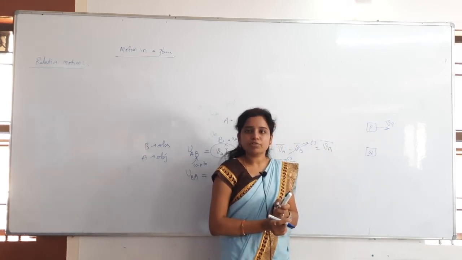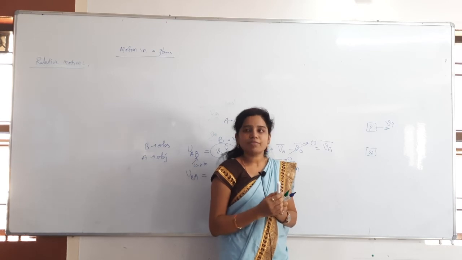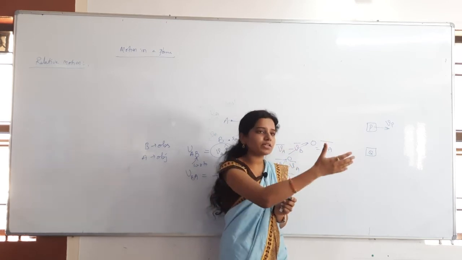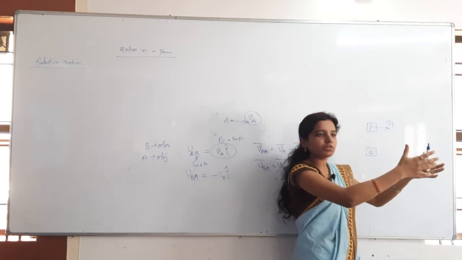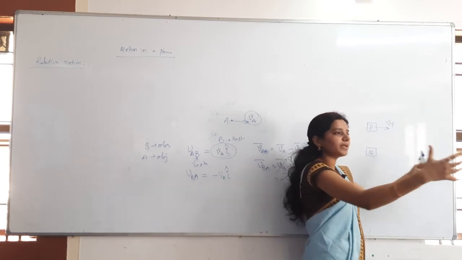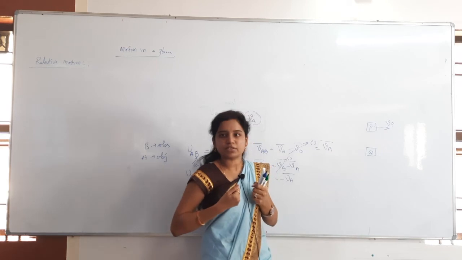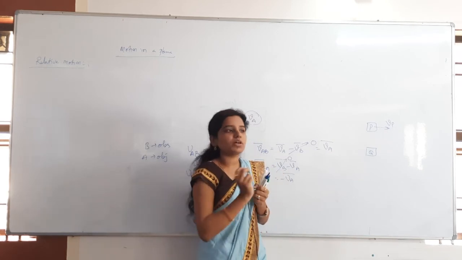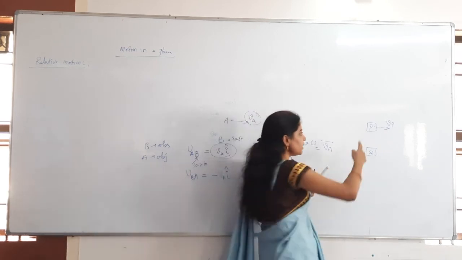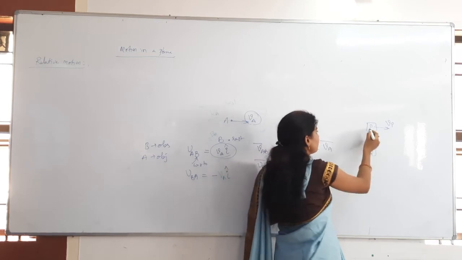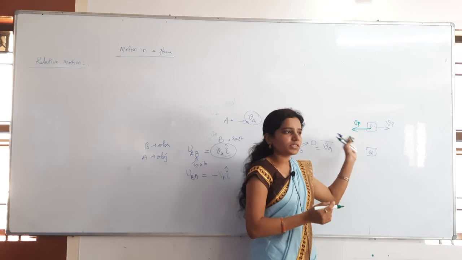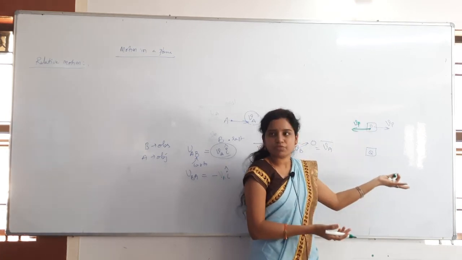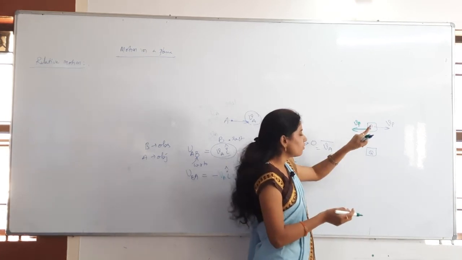So what do I have to do? I have to apply the same velocity in the backward direction. For example, some student is running in this direction and I want to stop him. Then what do I have to do? I have to apply the same velocity in the opposite direction, so that I can make him come to rest. So VP is there in the right side direction, and you apply VP on the left side. Both the velocities are applied, then he will come to rest, of course. So you cannot apply it for only one body.